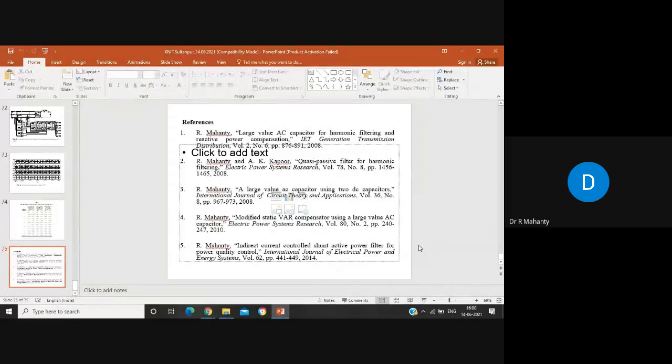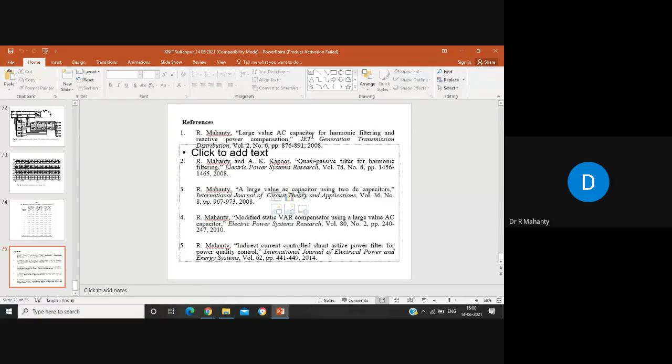Then a paper in electric power systems: modified static VAR compensator using a large value AC capacitor. On active power filters: indirect current control shunt active power filter for power quality control, in the International Journal of Electrical Power and Energy Systems, an Elsevier journal. This is an Elsevier journal, this is also Elsevier, and this is your IET GTD.